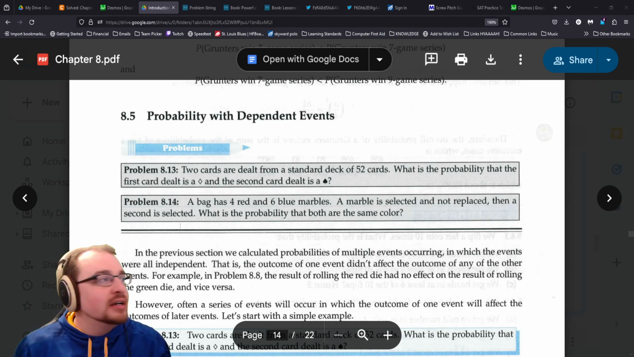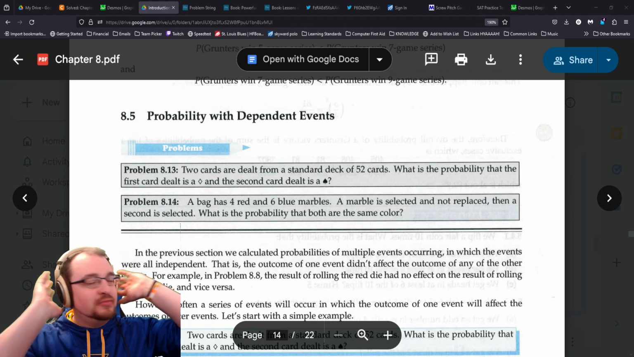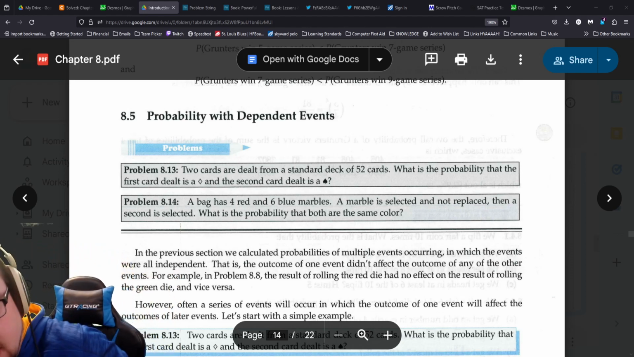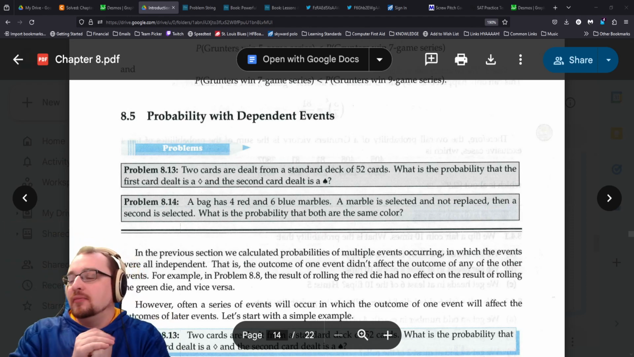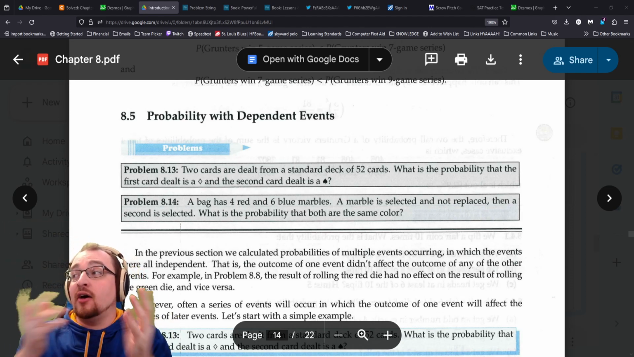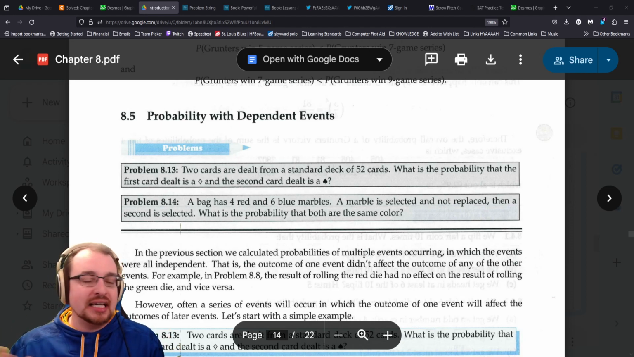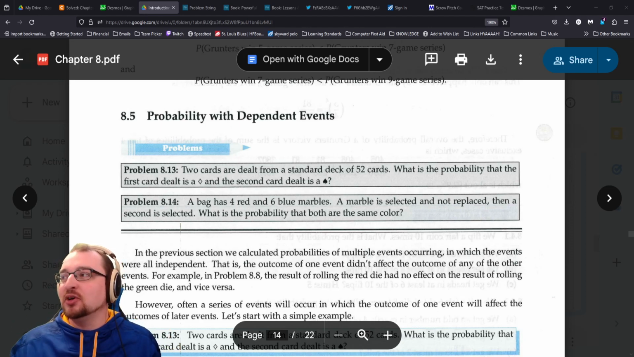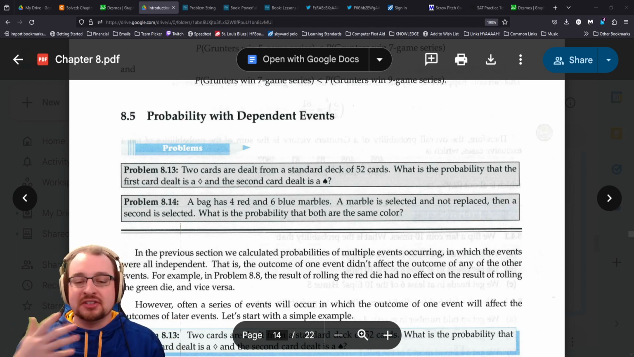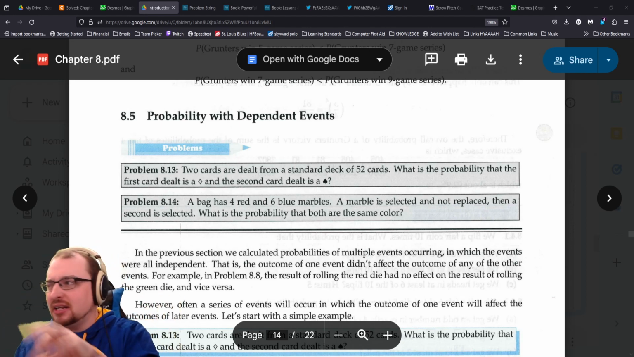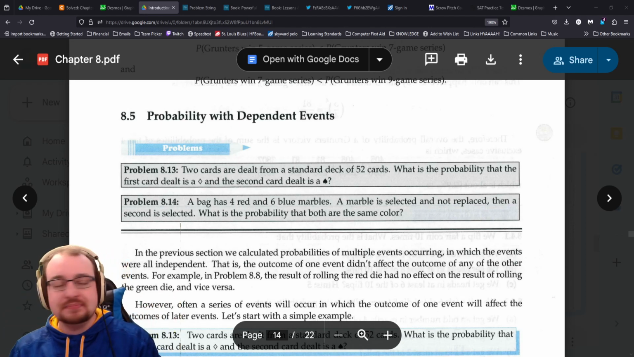Hello, I'm here. 8.5, probability of independent events. So we've been talking about the probs, right? Up until now, we've been talking about things that aren't dependent for the most part, like coin flips. So if I flip a coin and I get heads, that has nothing to do with if I flip it again, will I get heads, right? The odds will stay the same. It doesn't change. So what we're talking about now are dependent events, which we kind of talked about a little bit, right?